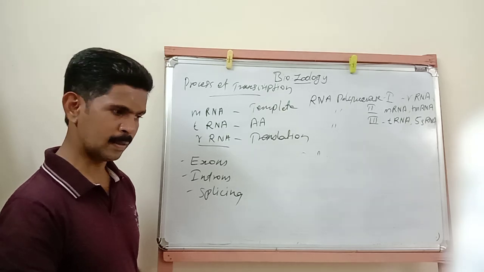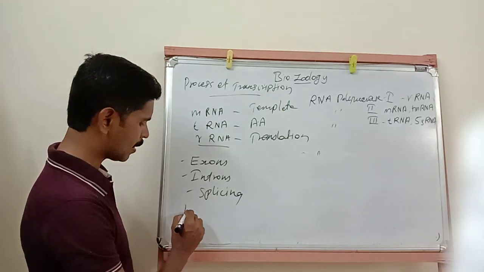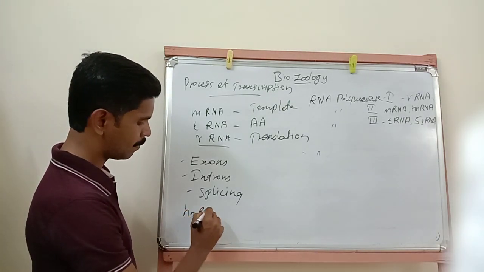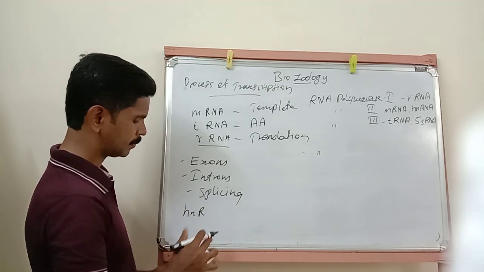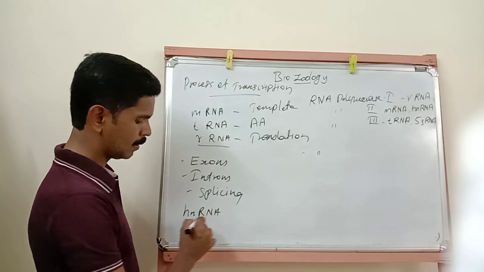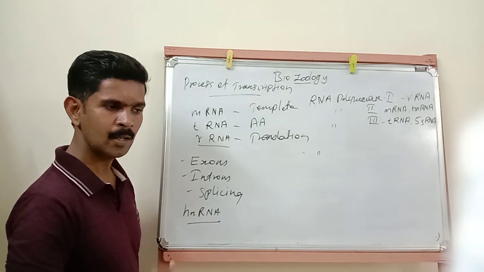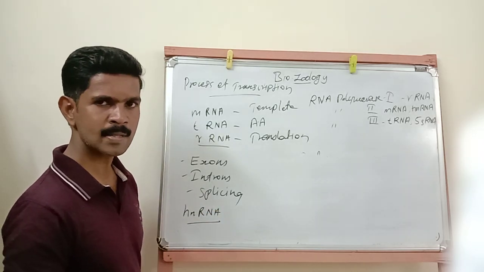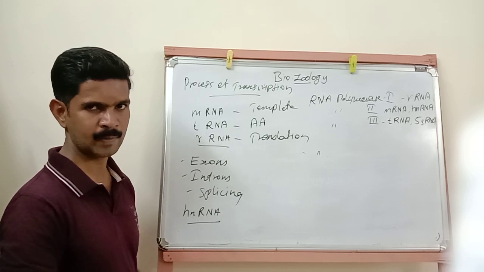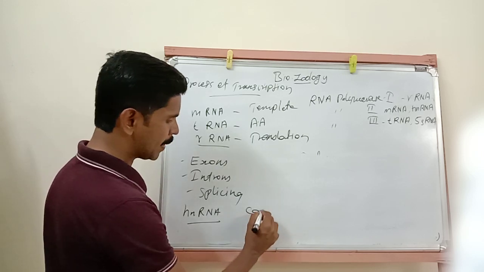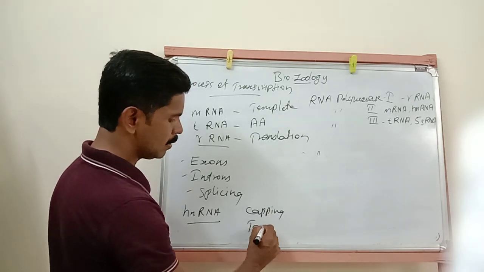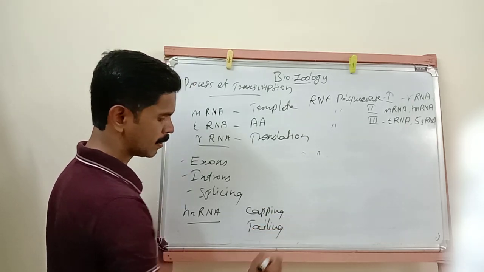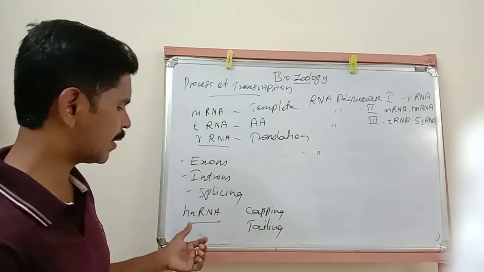Then in eukaryotic RNA, two additional processes also take place. Listen to the last point very carefully.